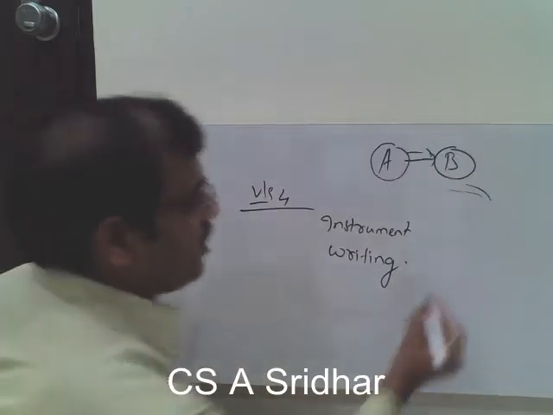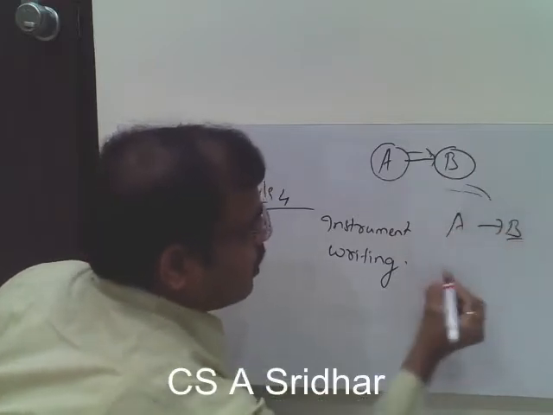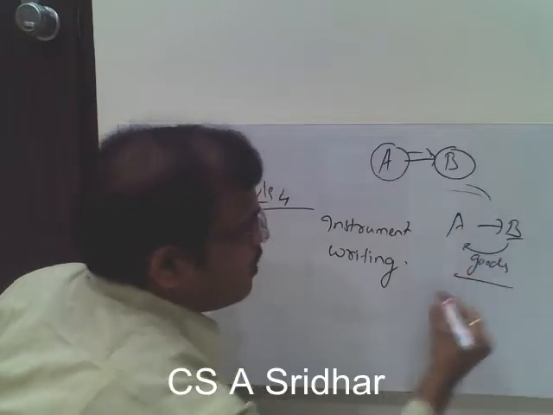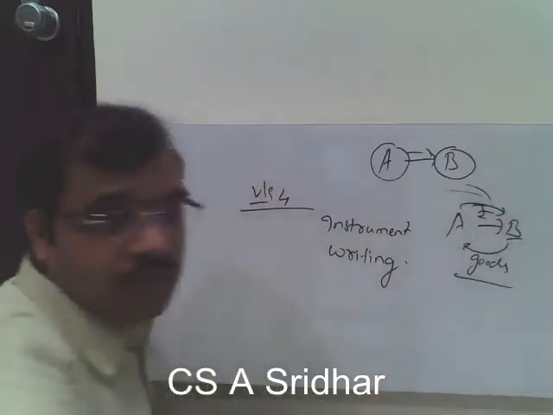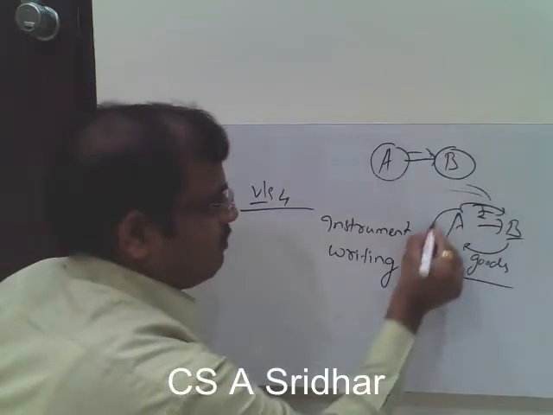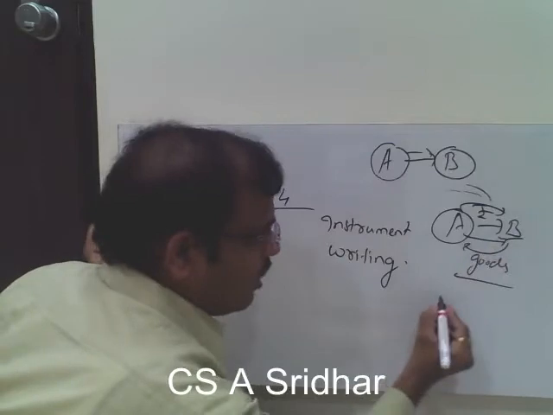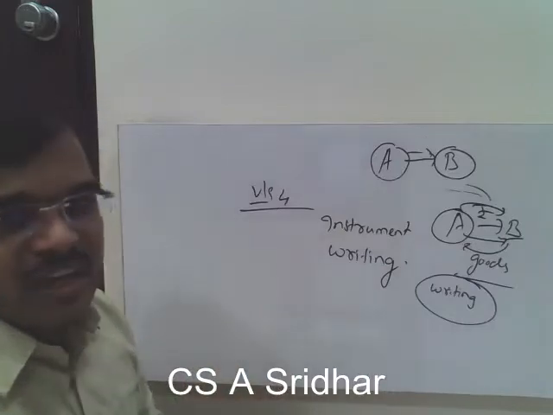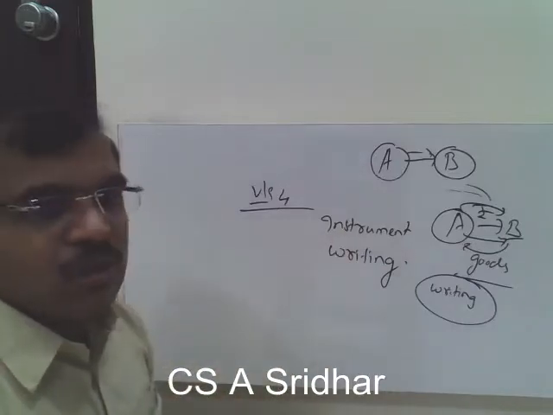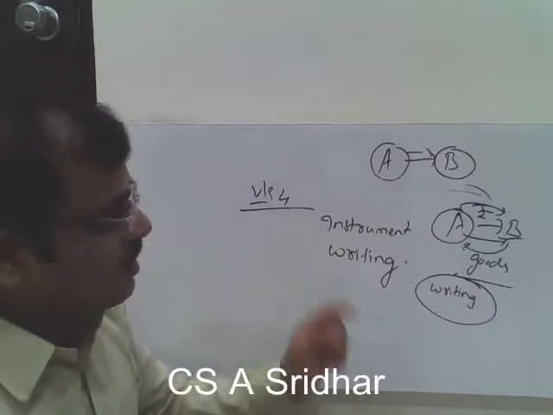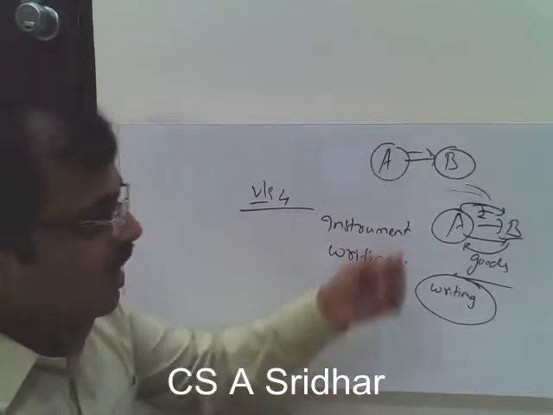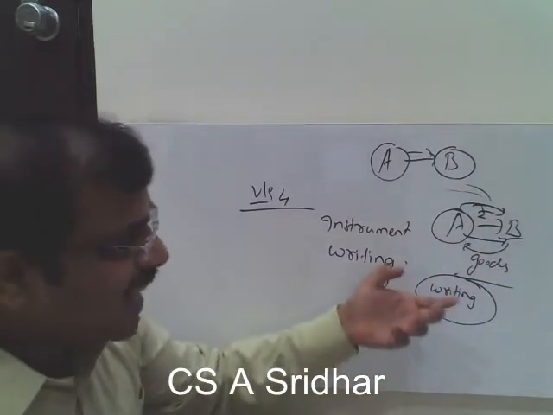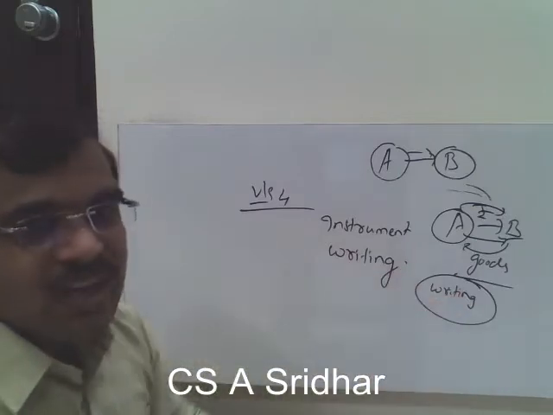Suppose there is a trade between A and B. B sold some goods to A. For that, A shall give some money. Here, instead of giving the money, if A is giving an instrument in writing on paper, stating that, well, I don't have the money right now, maybe after 2 months I am going to give the money to you, or after 3 months, then that instrument, that paper, is called a promissory note.